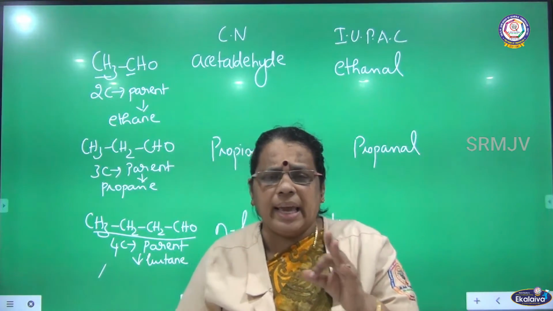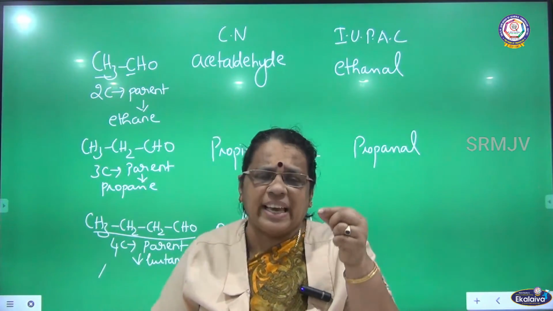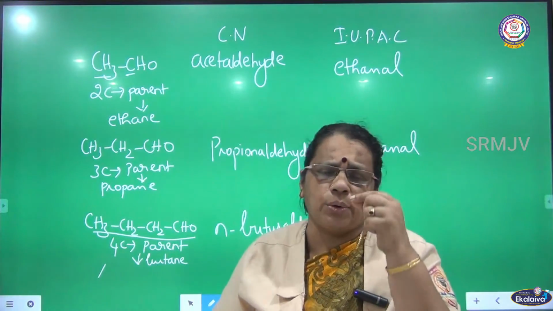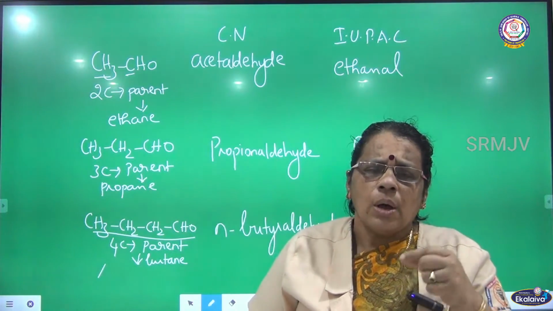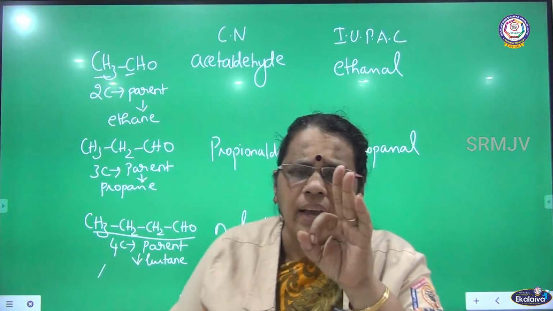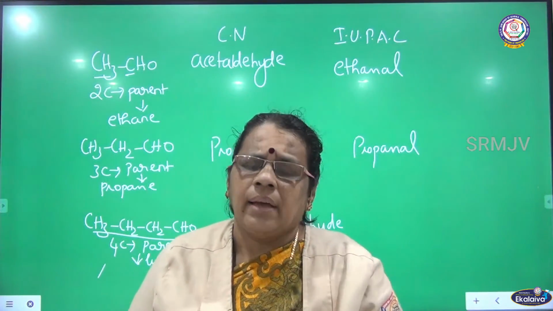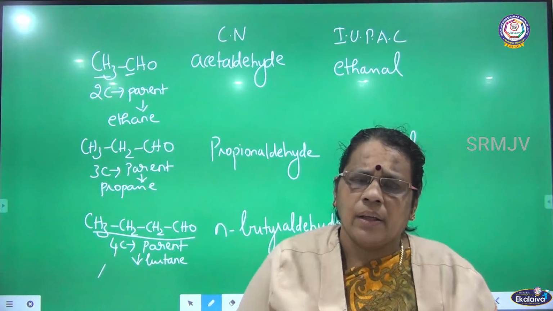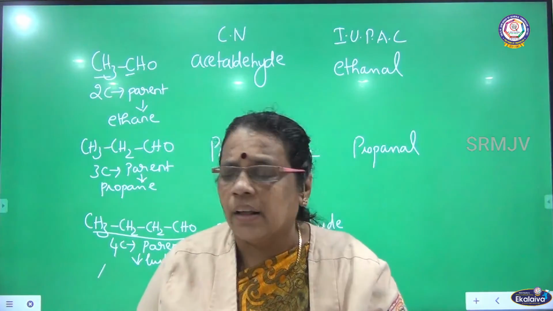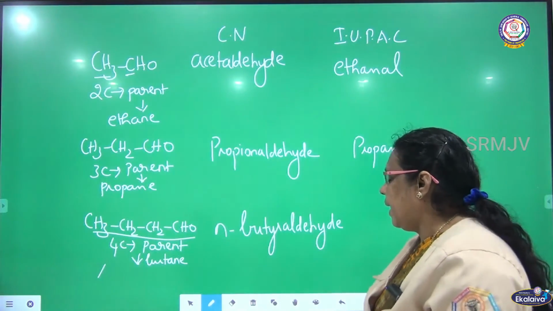So in the common name, what letter are we going to use? N. Normal butyraldehyde. So when there are three or more carbon in the parent chain, in the common name you have to use the letter N. So it is N-butyraldehyde. Okay.